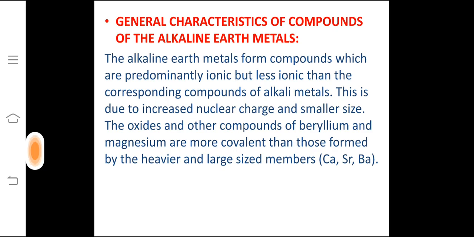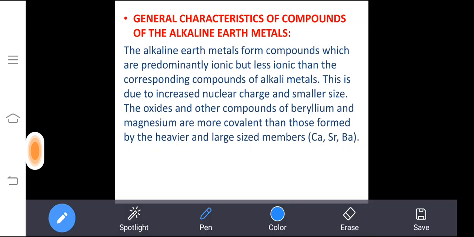In the previous section, we discussed the chemical properties of alkaline earth metals, a continuation of the s-block elements. In that, we are going to continue with the general characteristics of compounds of the alkaline earth metals.